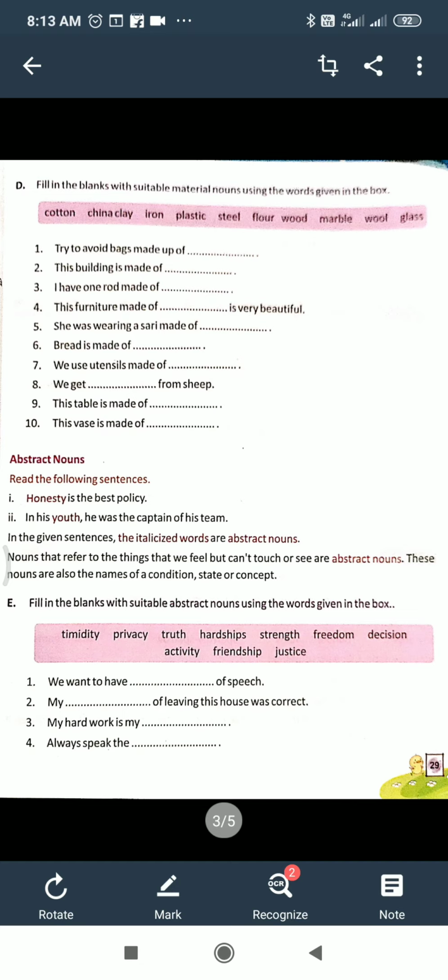So first is that we want to have, gap is there, of speech. We want to have what speech? Freedom of speech. Okay, like this. First you have to understand what is the meaning of the help box words, abstract nouns, whatever given. Okay, understand, then fill it in properly. 10 sentences are there, I will give you in PDF to do.